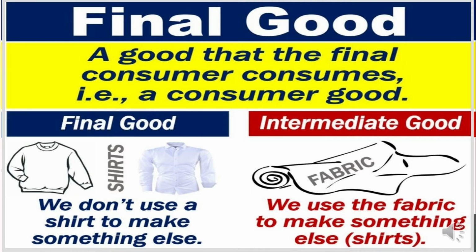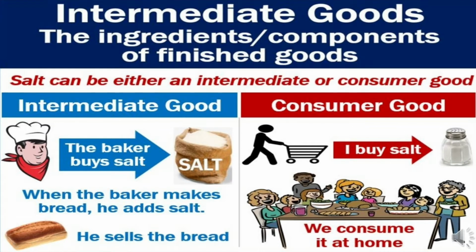Now let us see, the same good can be an intermediary good as well as a final good. For example, salt. If a baker is using salt to produce some food items for selling purposes, he is making some other item that is a final good, and as an ingredient he is using salt.